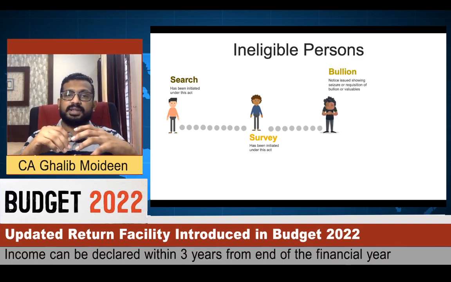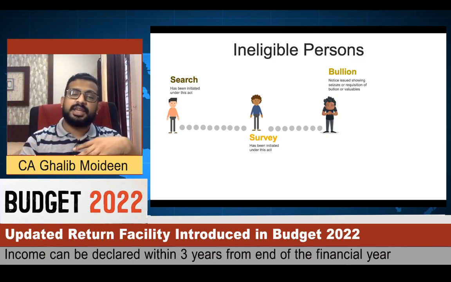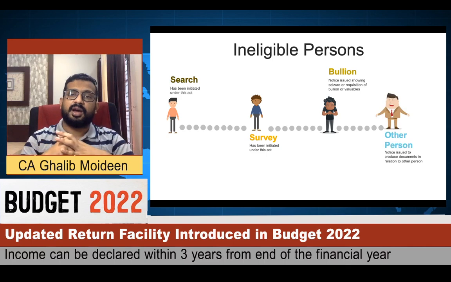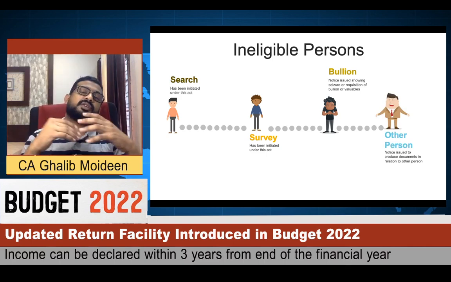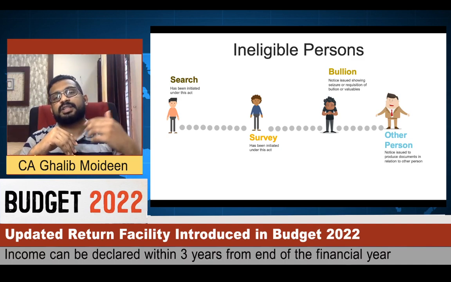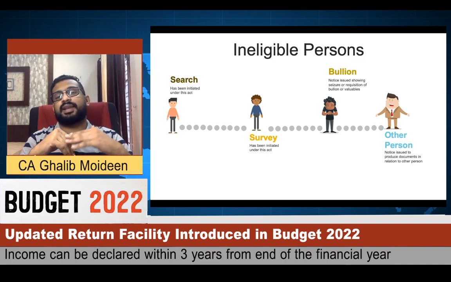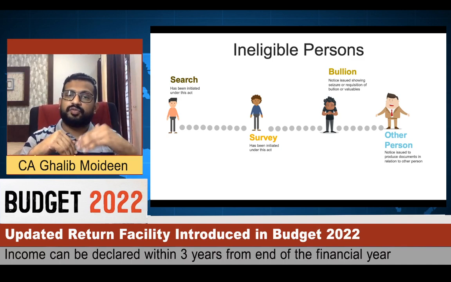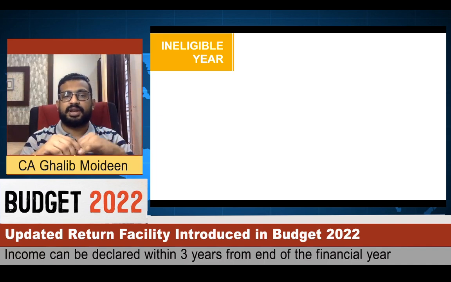Also, if a person is served with a notice regarding seizure of bullion or other valuable items, he is also not eligible to file an updated income tax return. The same way, if a person is served with a notice in regard to documents or details of another person, he is also not eligible to file an updated income tax return. So we saw who are not eligible to file an updated income tax return.